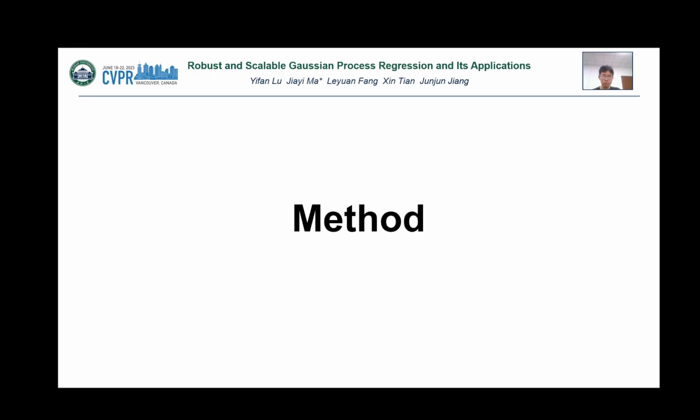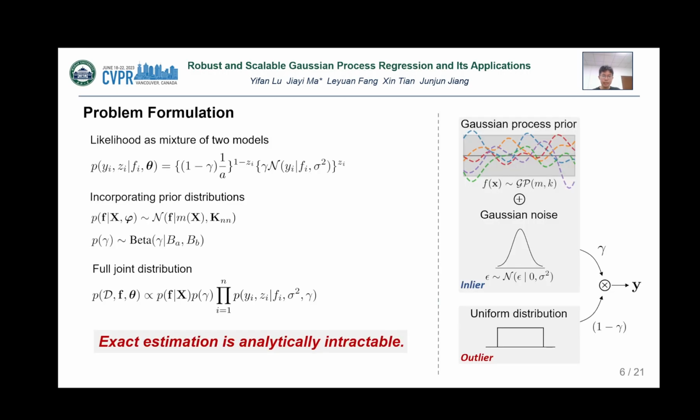We next show our proposed method. We explicitly consider the generation process of outliers. Since outliers are independent of the latent function, a reasonable assumption is that they obey a uniform distribution, so the likelihood is the mixture of two models. As a robust GPR problem, we place a GP prior over the latent function and suppose the mixture coefficient follows a beta distribution. After incorporating the above prior distributions, the full joint distribution is obtained.